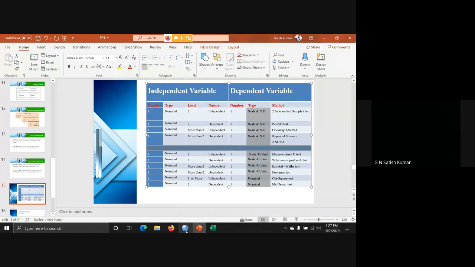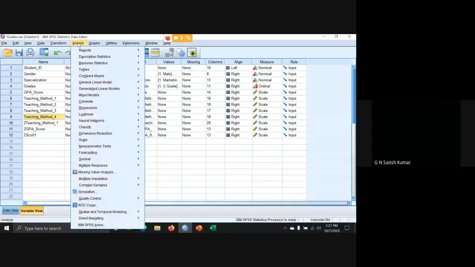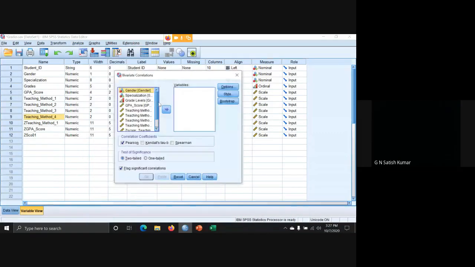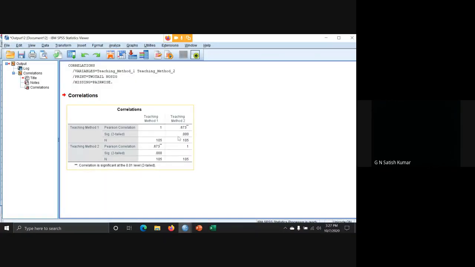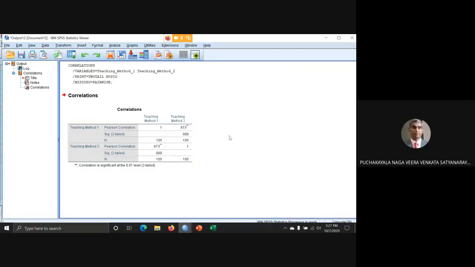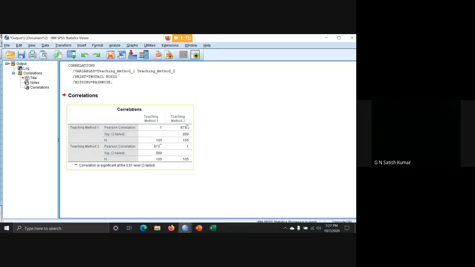Just a moment. Correlation in bivariate, let me take between test 1 and test 2, for example. We are using Pearson correlation. Correlation coefficient, significance, two-tailed. We are testing this Pearson correlation. This is how we are going to test. Significance is less than 0.05.